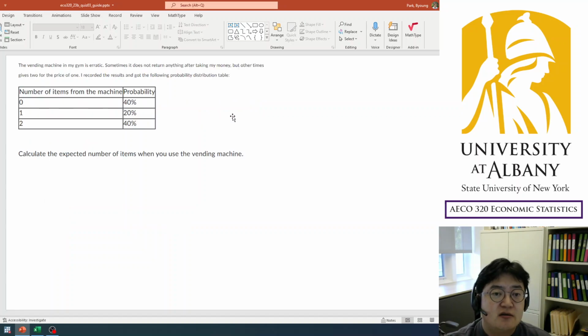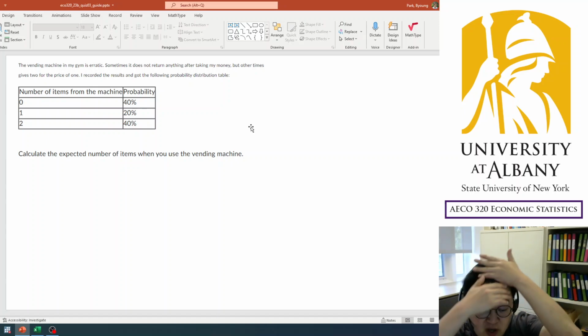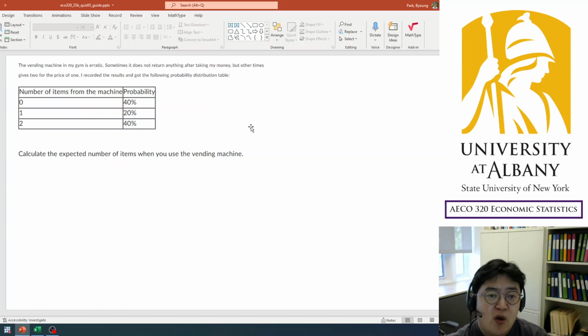Okay. The next question. Now I give you a probability distribution table. By the way, when you have raw data, you can use Excel. But when you have a probability distribution table, there is no built-in formula in Excel for calculating the mean, right? So you could use Excel to calculate multiplication and summation, but it's basically just a calculator. And in this quiz, there is not that difficult algebra, so Excel helps, but not that much. Anyhow, let's see how we do it.